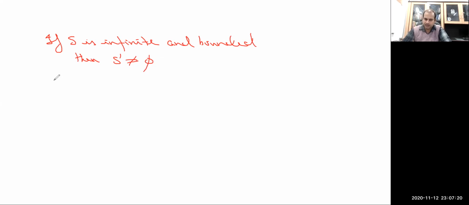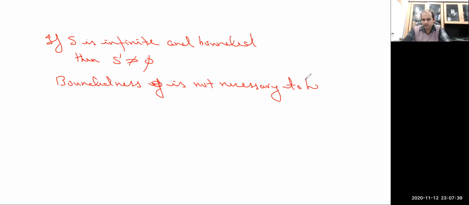Now remember that boundedness of the set is not necessary in order for an infinite set to have a limit point.